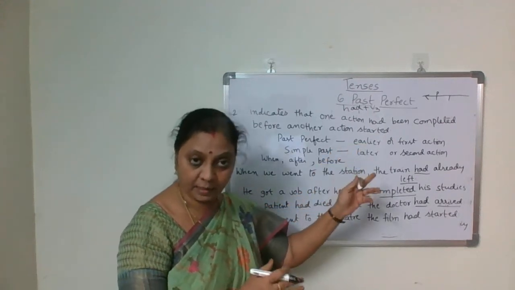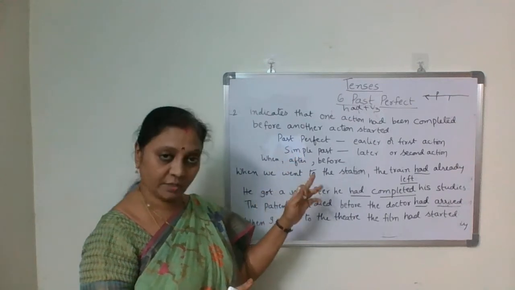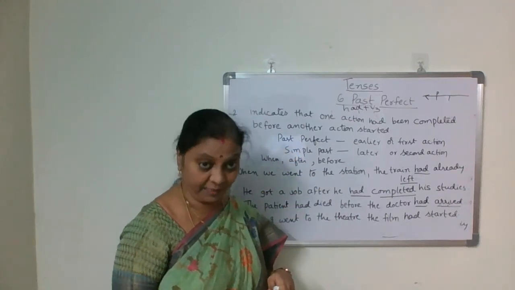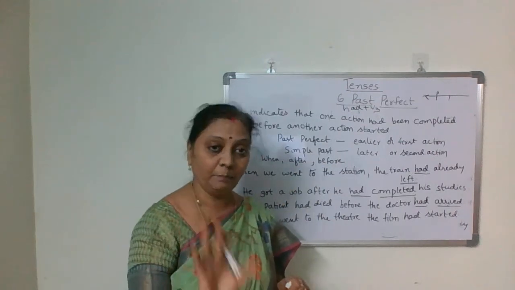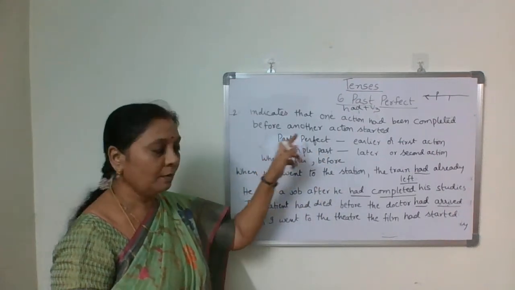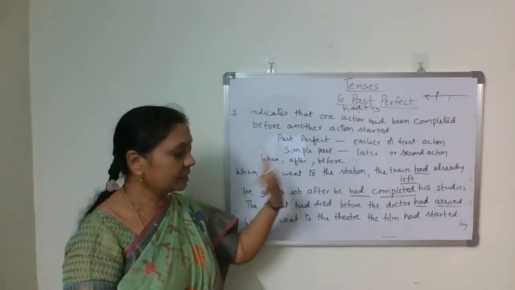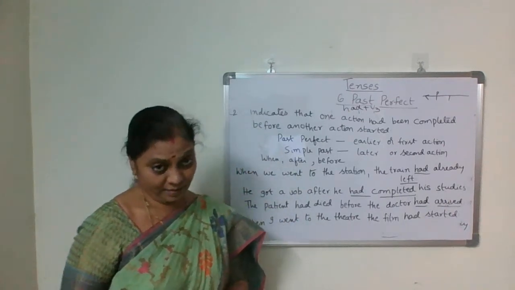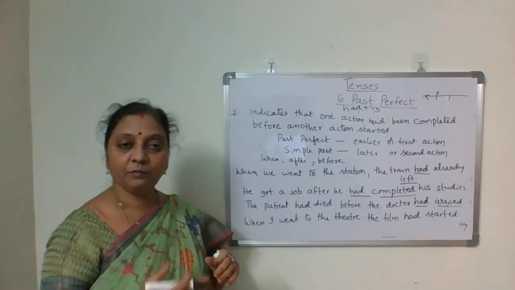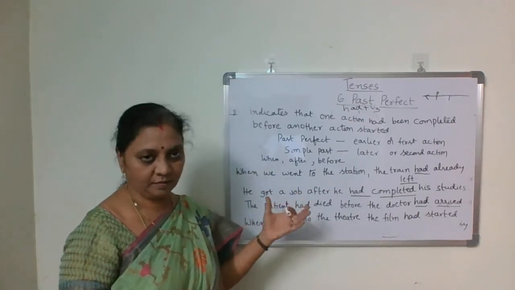And the second action, the action which took place later, we use simple past. This you have to remember. Past perfect for the first or earlier action, and simple past for the second action, the one which took place later.